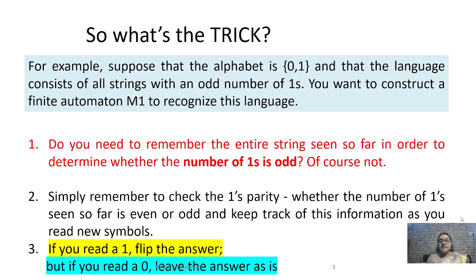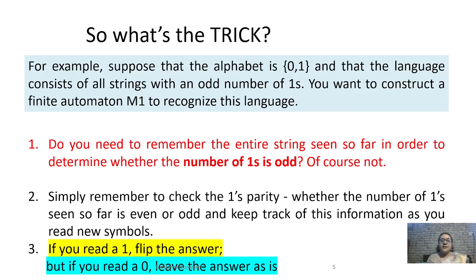Actually, it does not. Ask yourself, what information is really required? Only one thing. Is the number of ones seen so far even or odd? That's all. So we need to check the parity of the ones. The automaton never needs to know whether it has seen 5 ones, 17 ones, 243 ones. It only needs to remember the parity.